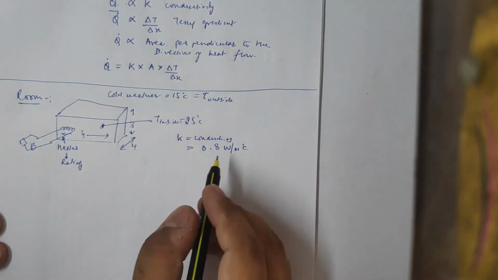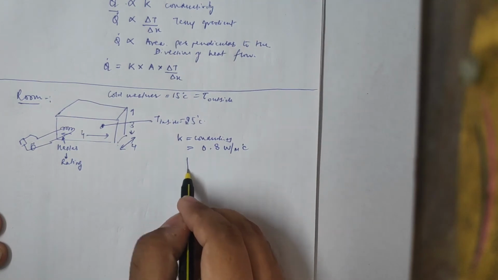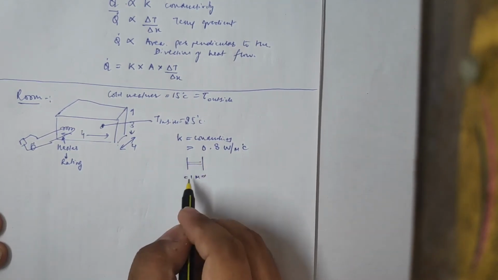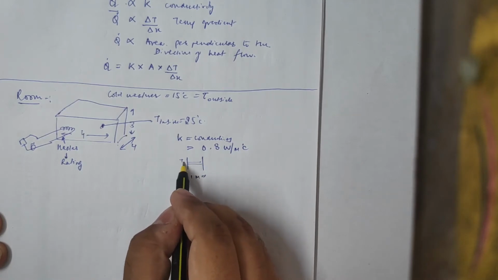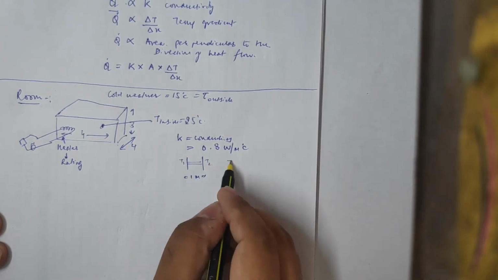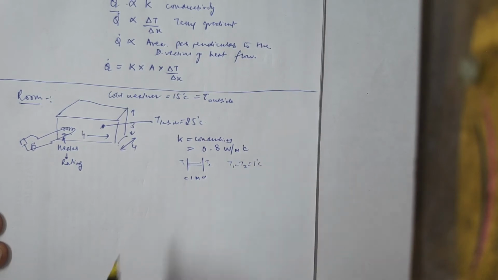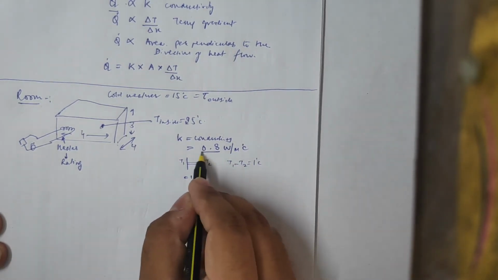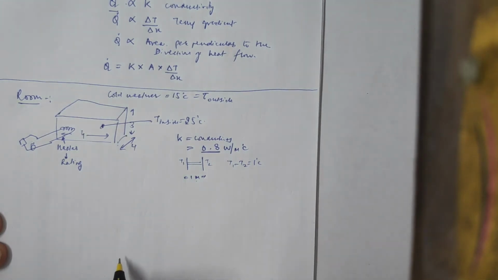That means if 1 meter of this mortar wall is there, and the temperature difference T1 minus T2 is suppose 1 degree centigrade in a 1 meter wall, then the rate of heat transfer would be 0.8 watts.